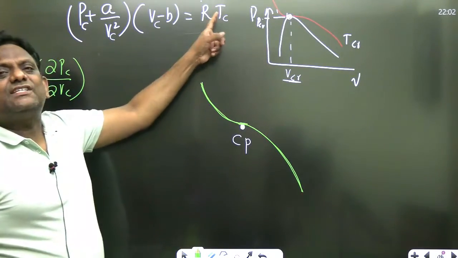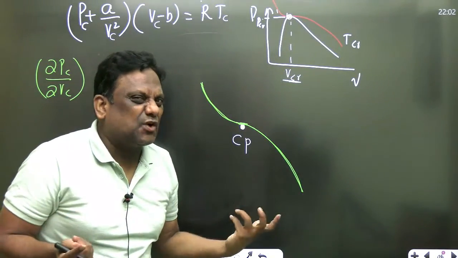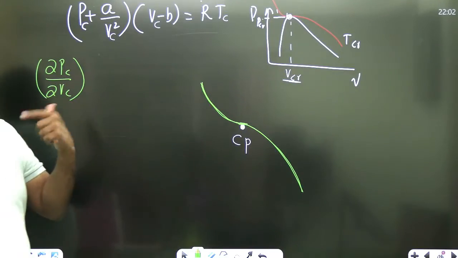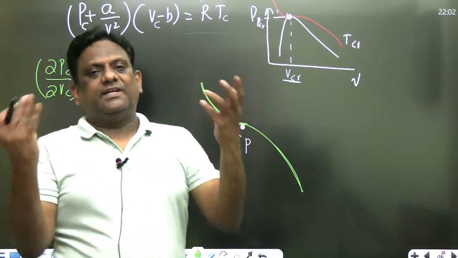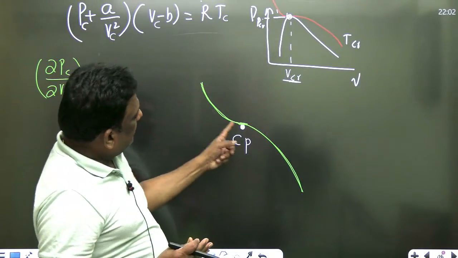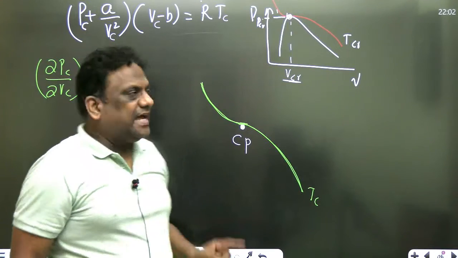Because temperature is constant. When you have this is isotherm. Isotherm means temperature is constant. Whenever some parameter is constant, it becomes partial. Whenever you are differentiating by treating one parameter constant, it is partial. So therefore, ये isotherm है. Means here temperature is constant. It is critical isotherm. So that's why I wrote partial.